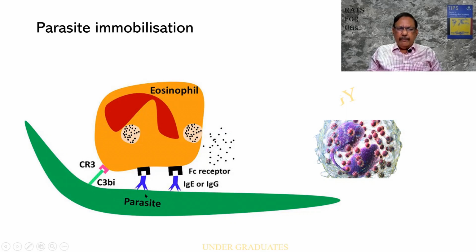This is a diagrammatic picture of a parasite, very nicely drawn. And you find that similarly, there will be receptors on the surface of the eosinophils. And these are the antibodies. The parasite itself happens to be the antigen. There are the antibodies. They get attached to the receptors, and the same old story of degranulation. And C3b is also a kind of receptor which is over there, which promotes opsonization. This is a eosinophil, normal brick red granules, and the bilobed nucleus, just given for the idea of it.